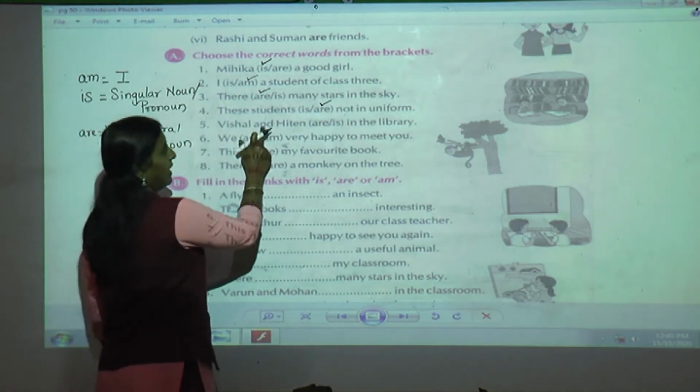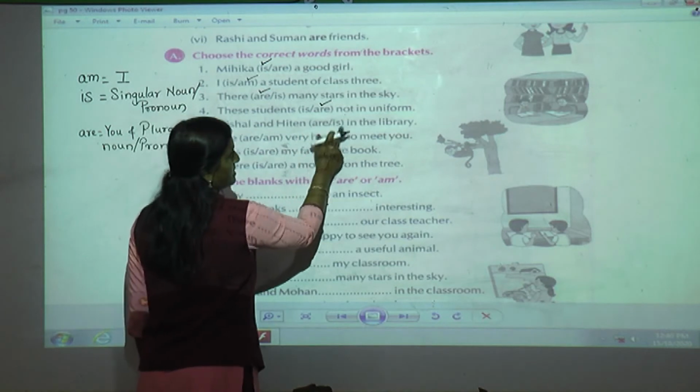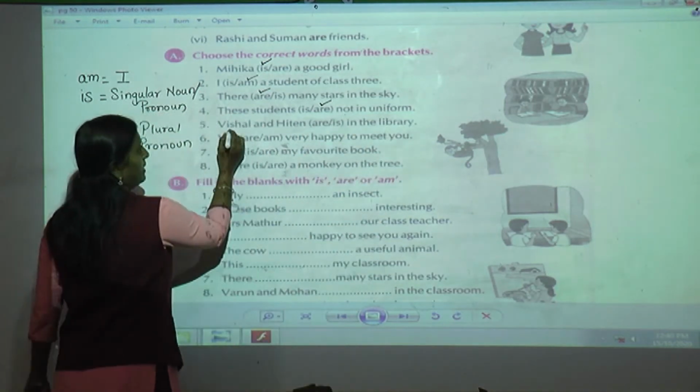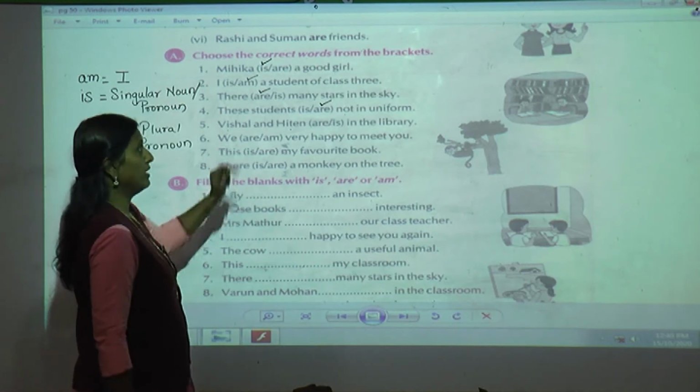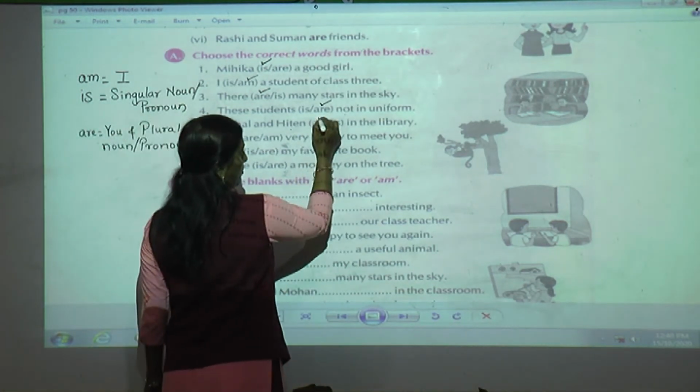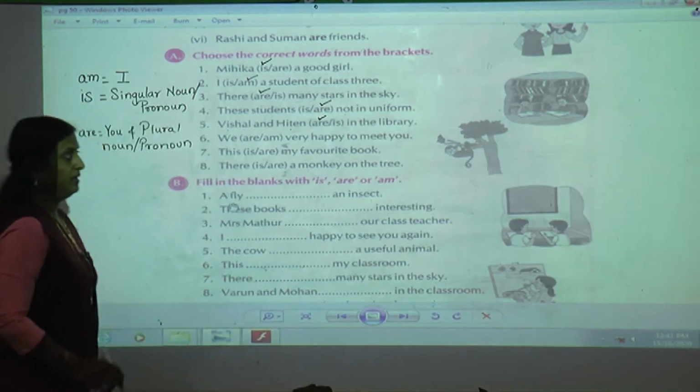Now Vishal and Nitin are in the library. Here, how many names of students are there? Two names of boys are there. So they are plural. So plural means are.